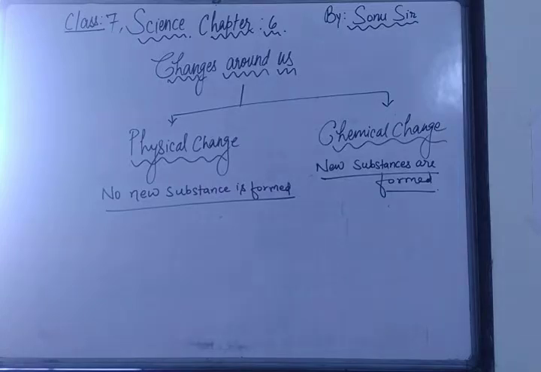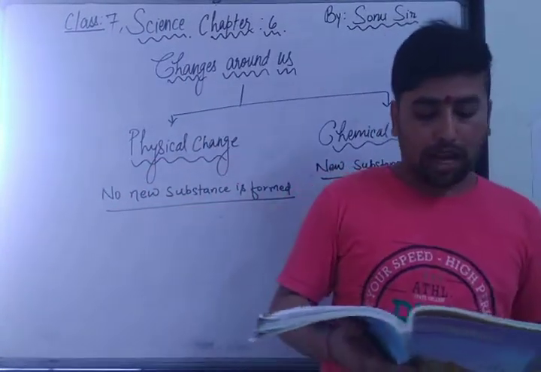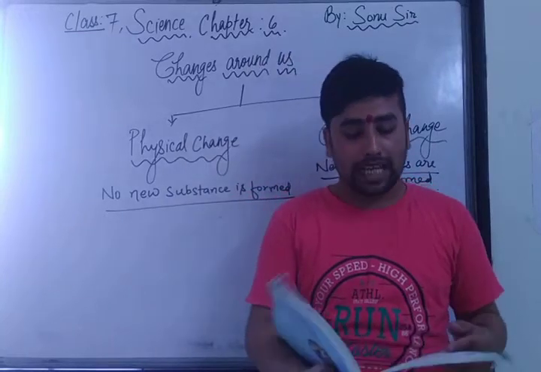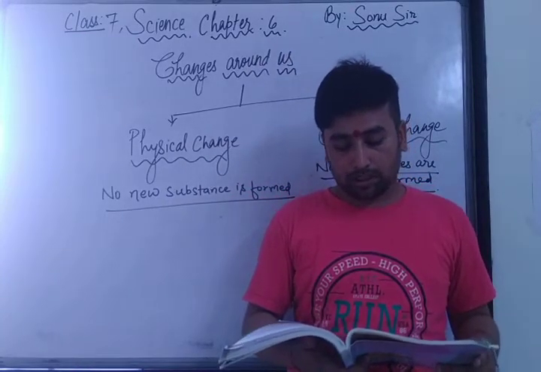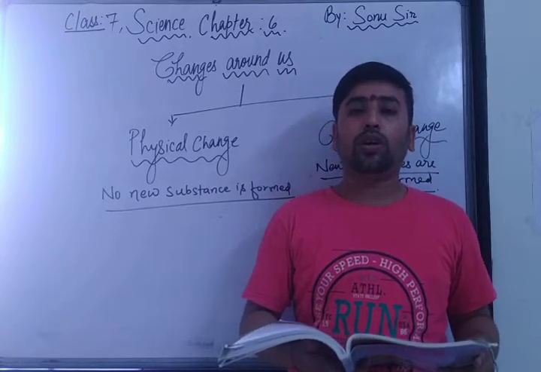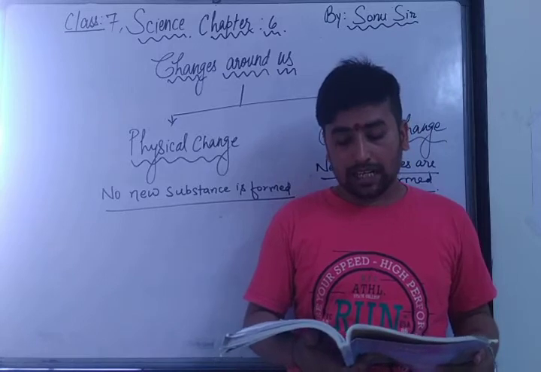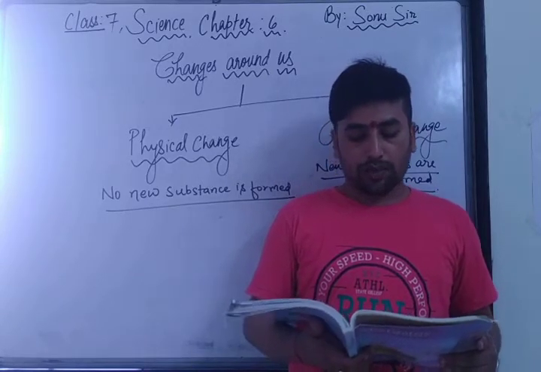So here let us describe activity 6.1. Cut a piece of paper into 4 square pieces. You have to take a piece of paper and cut it into 4 parts in the form of squares. Cut each square piece further into 4 square pieces. Now each of the 4 pieces you have to again cut into 4. So for 4 there are 16 pieces. Lay these pieces on the floor or on the table so that the pieces acquire the shape of the original paper.